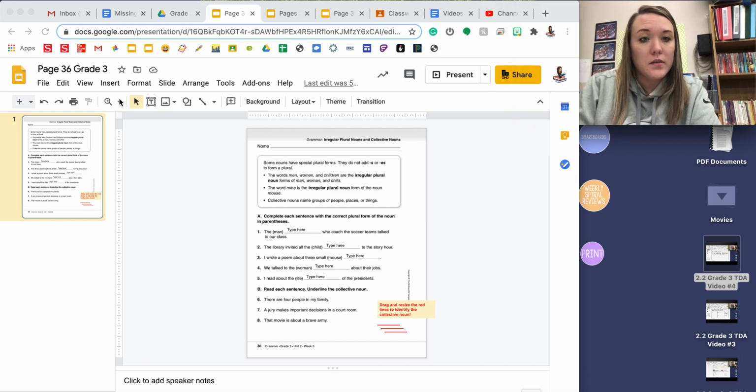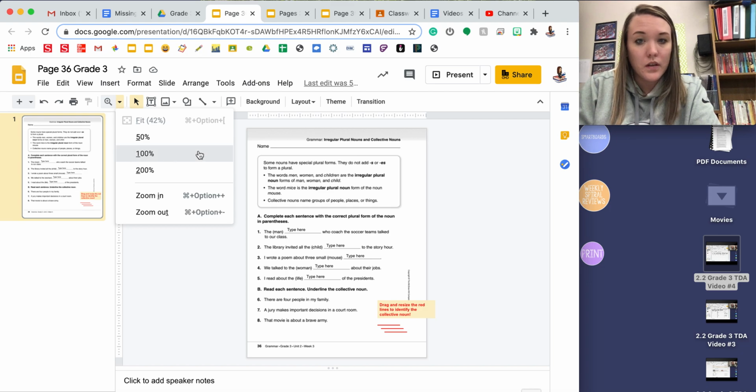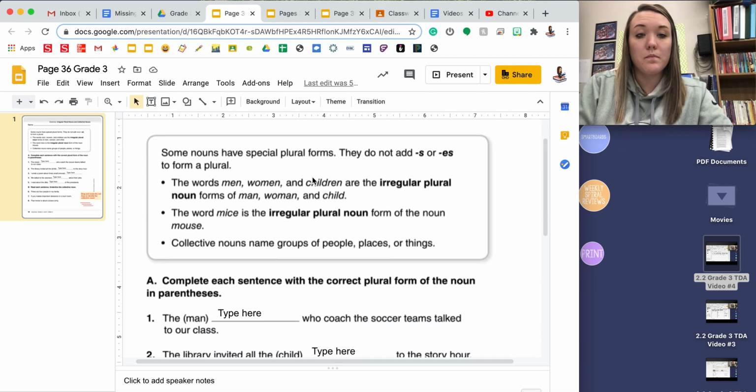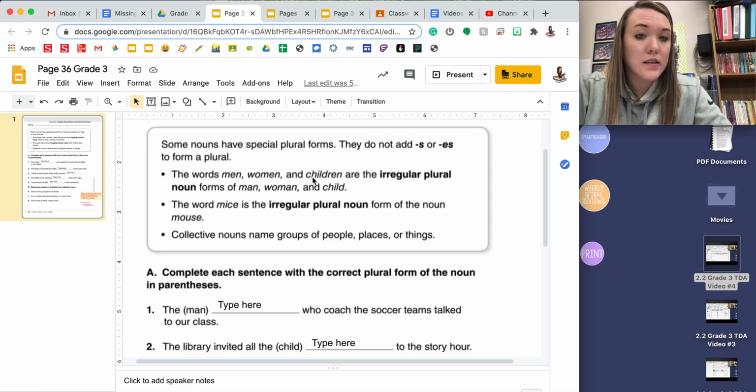Your first page is page 36. And on this page, you are looking at irregular plural nouns and collective nouns. The box at the top says that some nouns have special plural forms. That means that we don't add s or es to form the plural. The words men, women, and children are the irregular plural noun forms of man, woman, and child. So for those, we kind of change the spelling altogether.